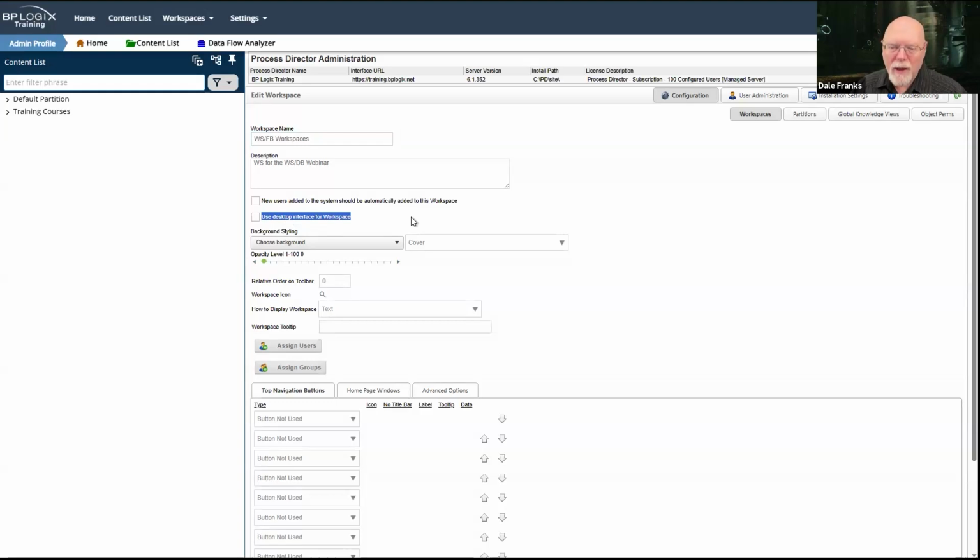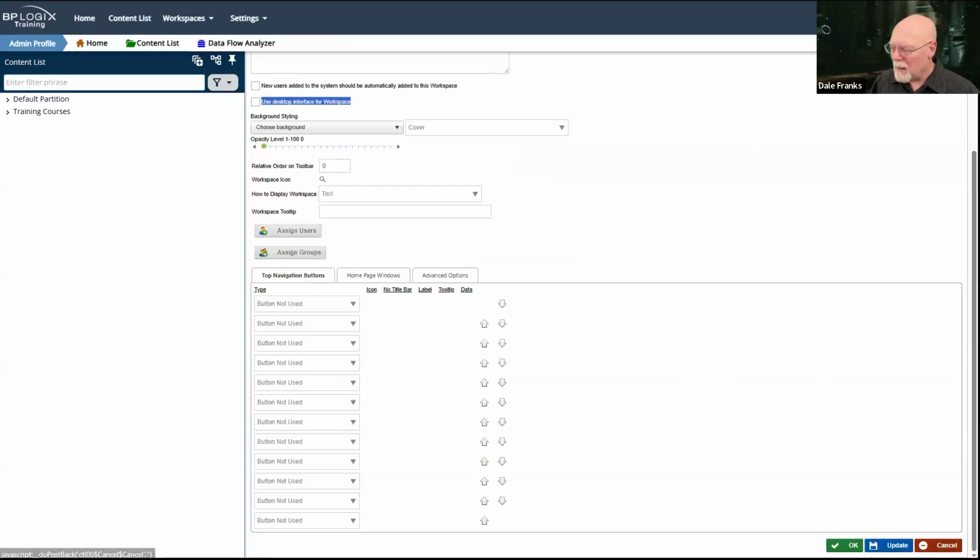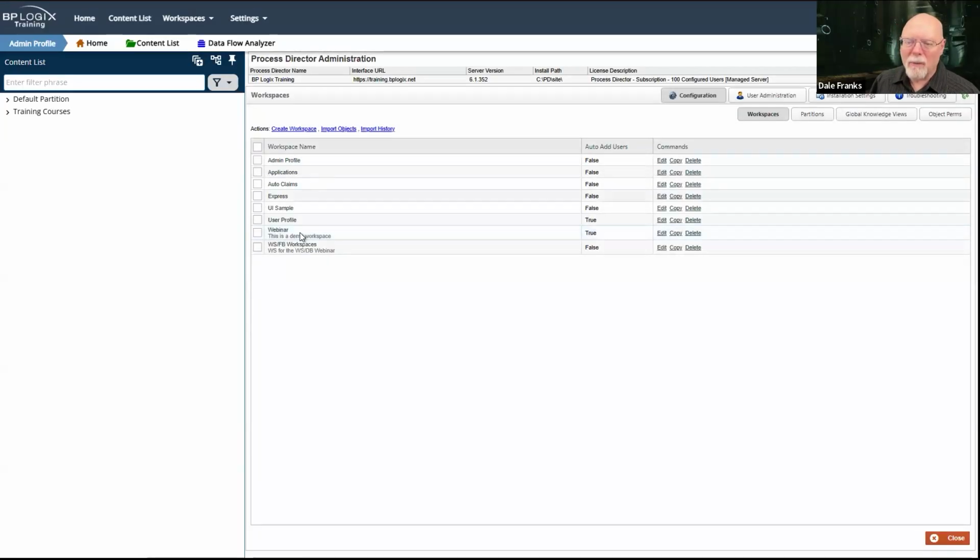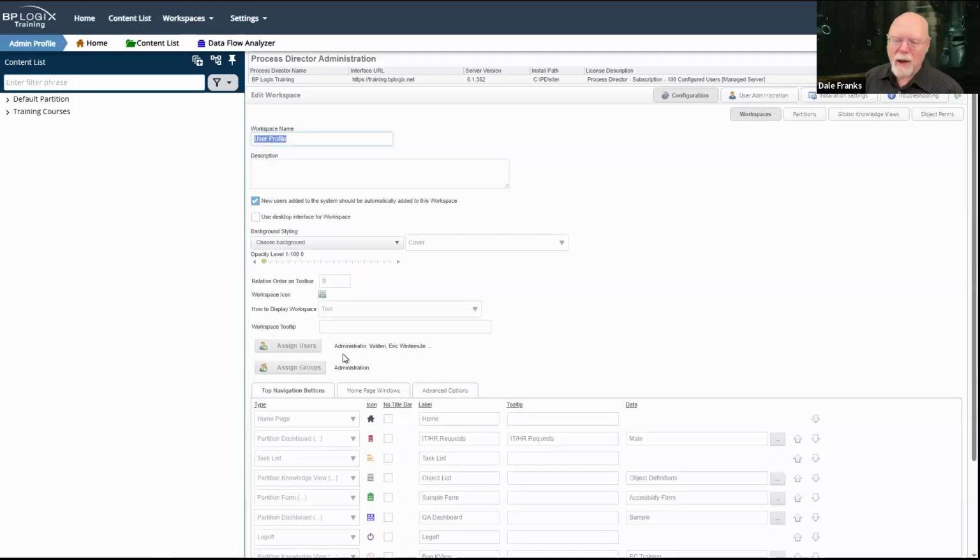There are some cool things that you can do with the desktop interface. And I might as well just demo it for you. So let me just go back to user profile and do that one.